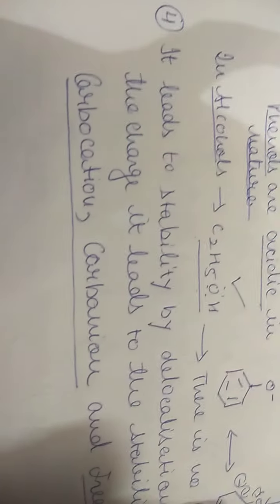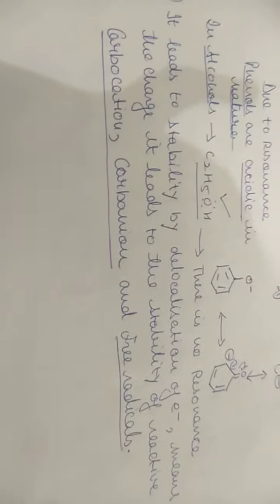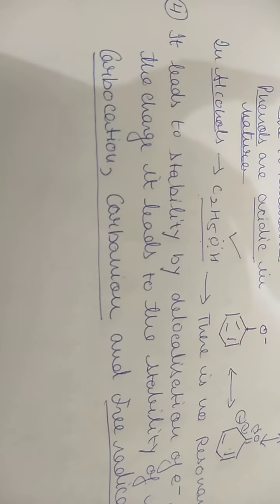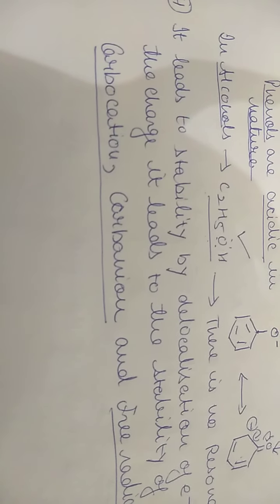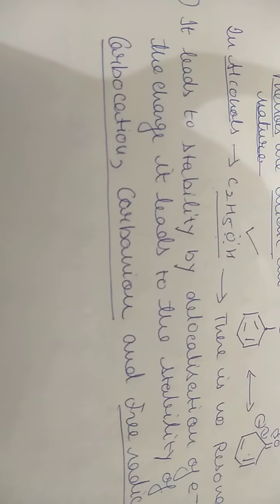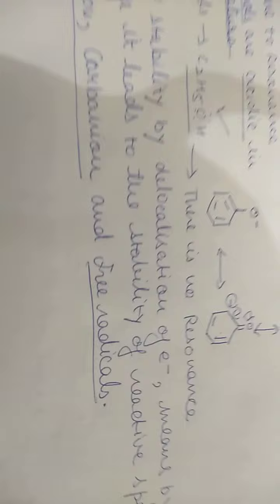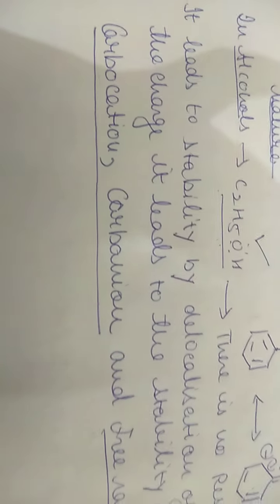Then the next application is, it leads to stability by delocalization. Delocalization means spreading the electrons. Spreading the electrons means electrons will not be localized only over one carbon. They will be in spread form. It leads to stability by delocalization of electrons, means by spreading the charge.